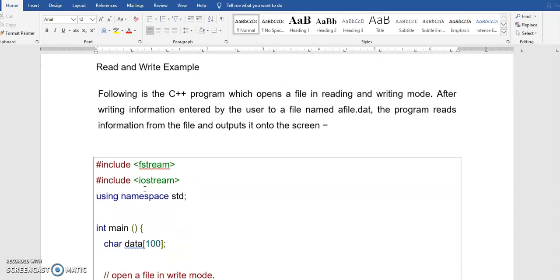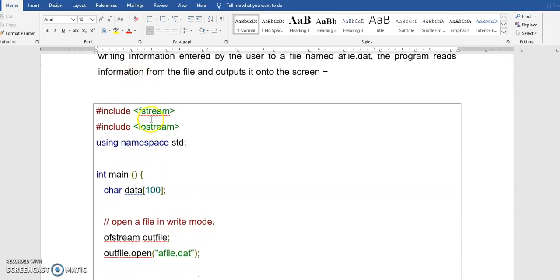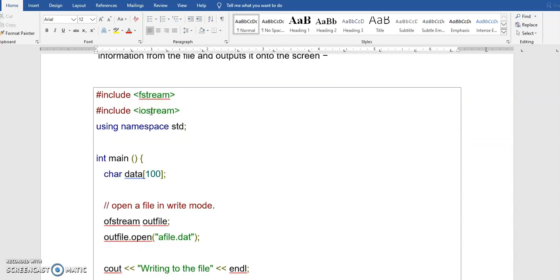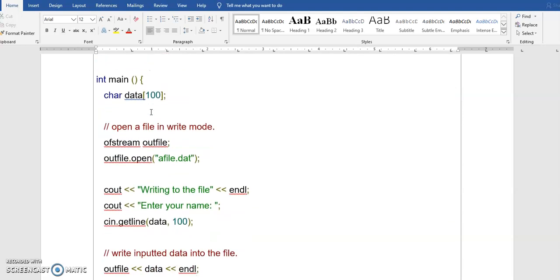See, this is a program where I have included fstream, that is both reading as well as writing to the file I am going to do. So I have included fstream. Now in this, our data is a character array. So outfile is a file I am going to reference. This is actually a file pointer reference, which is open.